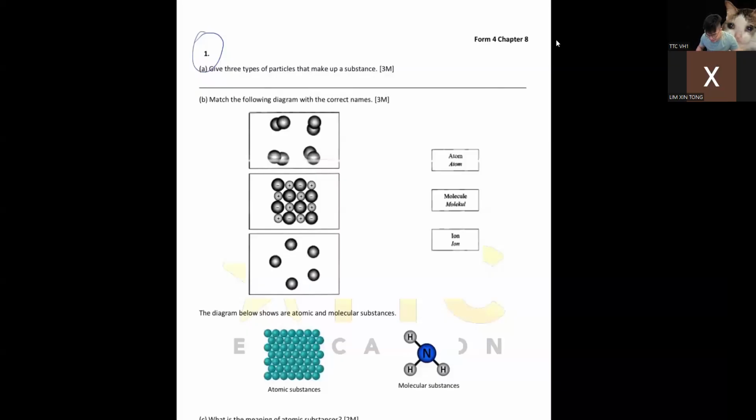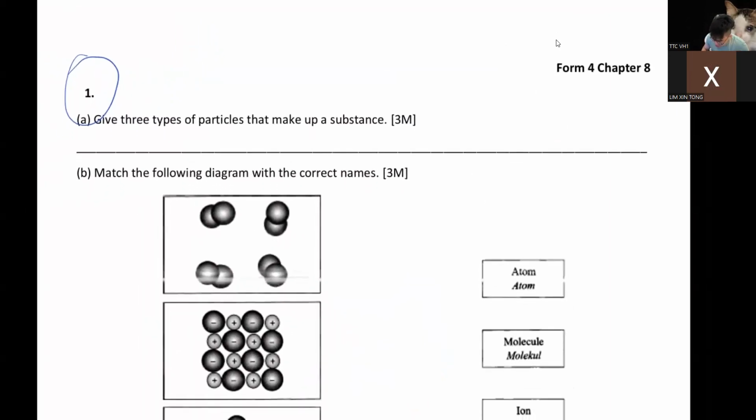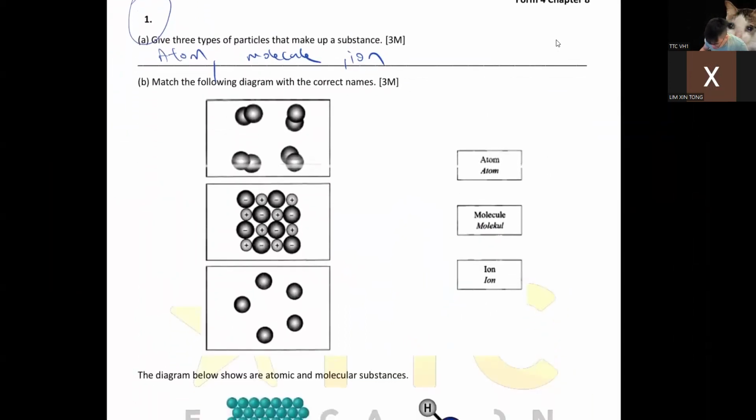Okay, hello. I am back. I'll give you the answer if you don't mind, and please check your answer. So 3 types of particles: you have atom, you have molecule, you have ion. The first one is molecule because there are 2 atoms here, like oxygen. Plus minus is ion. Single alone is atom.